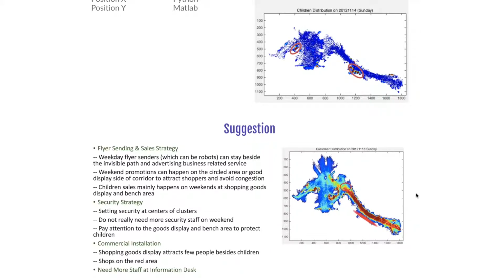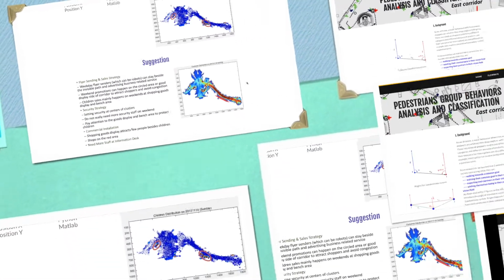Finally, for the commercial installation, the shopping goods display attracts few people, so we can replace it with shops. And also we should put more shops in the red areas inside the invisible path. Also, we need more staff at the information desk, especially on Sunday or on event days.